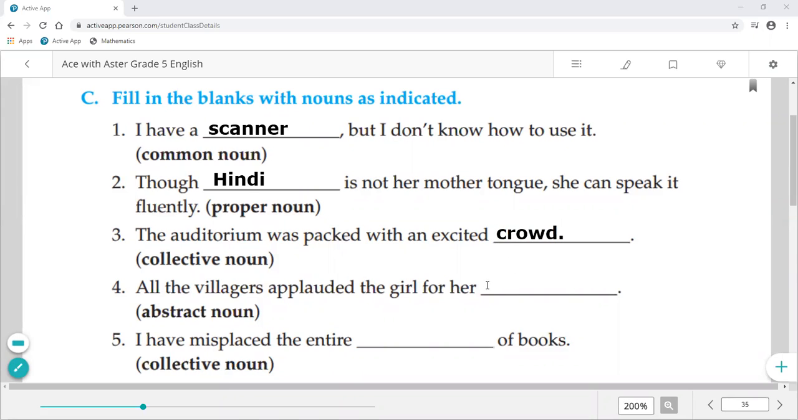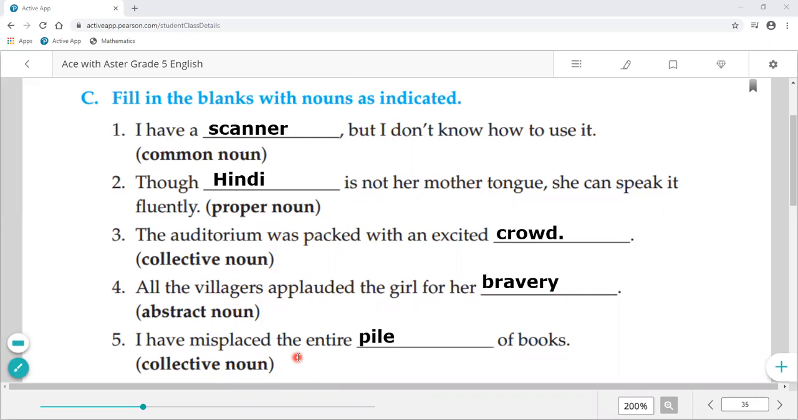Next is all the villagers applauded the girl for her dash, abstract noun, means bravery. Bravery is an abstract noun. I have misplaced the entire dash of books, collective noun. Pile of books, P-I-L-E. So here we added common noun as scanner, Hindi as proper noun, crowd as collective noun, bravery as abstract noun, and pile as collective noun.